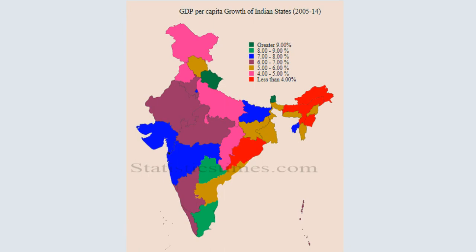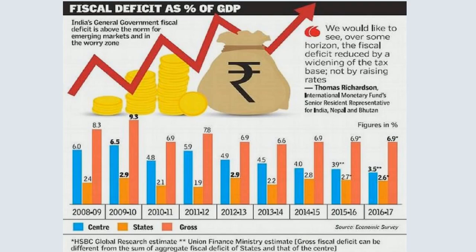Hope you all know that the Indian economy has been running on deficit for the last many years. So this is the analytics on the fiscal deficit India faced in the last few years. In 2008-9 it was around 6% fiscal deficit out of total GDP. 6% deficit we had. Now it has slowly reduced to 3.5%. If we introduce this scheme, it will cost around 3.5 lakh crore to the Indian economy. It will definitely increase the fiscal deficit to 6%.